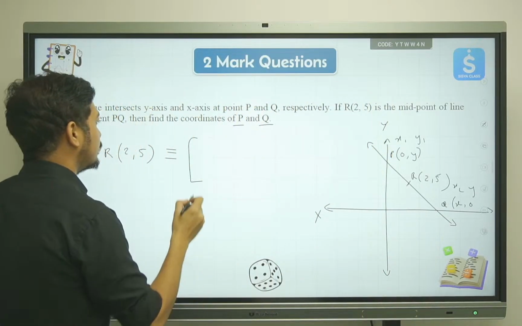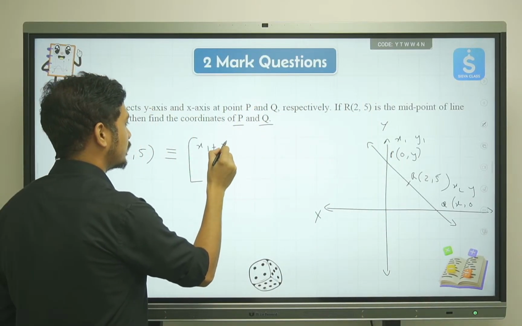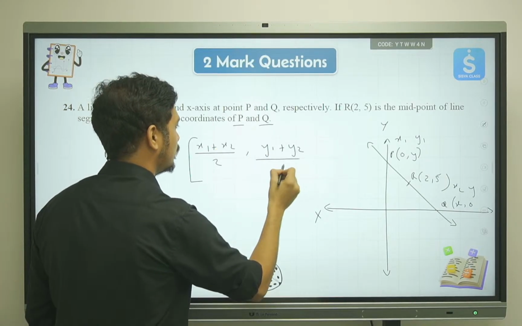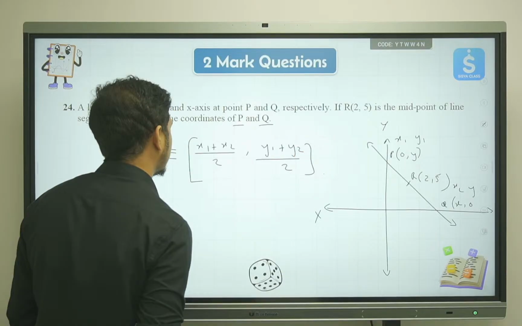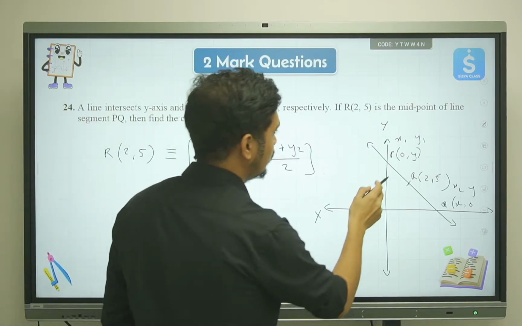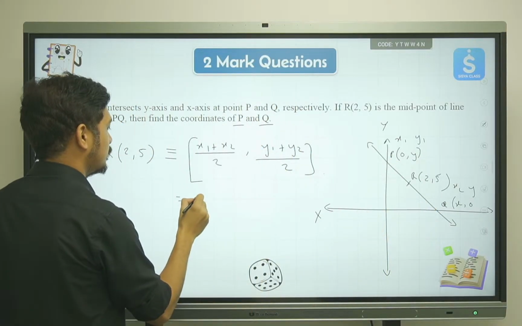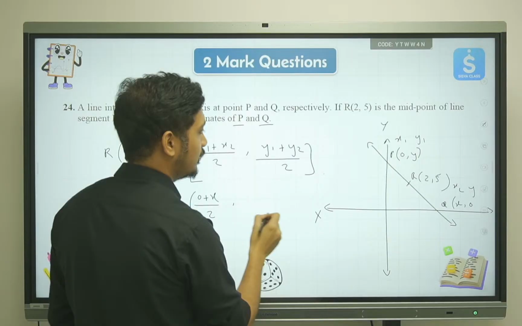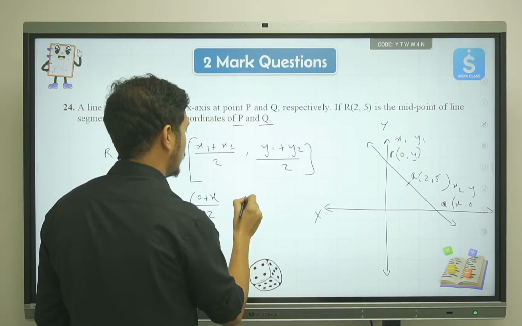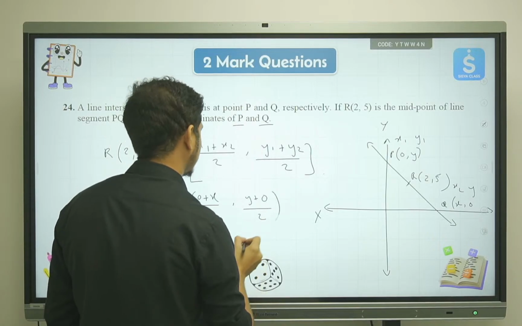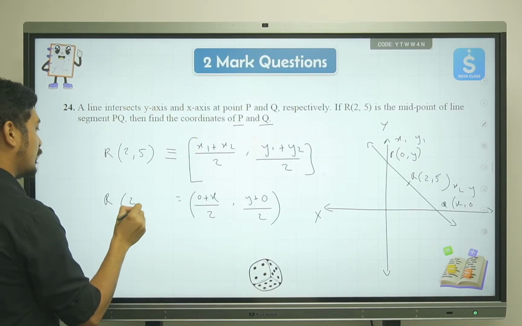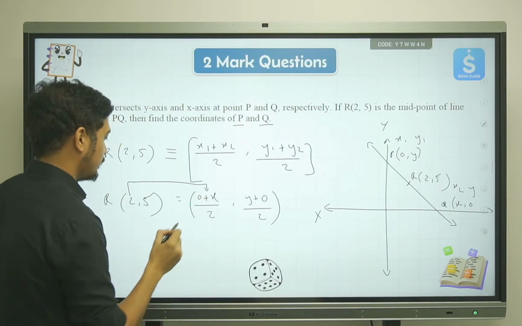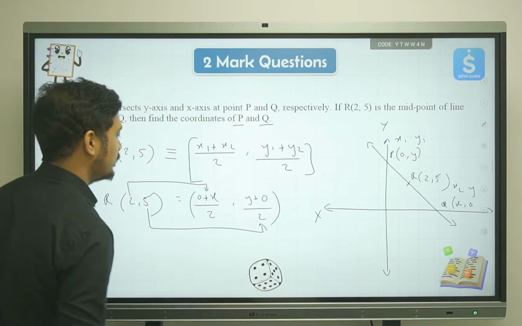Okay, moving ahead. So we have x1 plus x2 upon 2 as the formula, and then we have y1 plus y2 upon 2. So x1 plus x2, x1 is 0 plus x, so we have 0 plus x upon 2, comma, here we'll get y1, y plus 0, so y plus 0 upon 2. This is actually the value of the coordinates, right? So 2 can be represented over here, and 5 is actually the y coordinate, right?